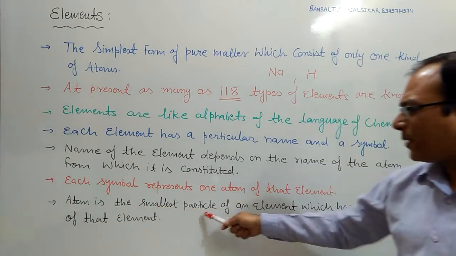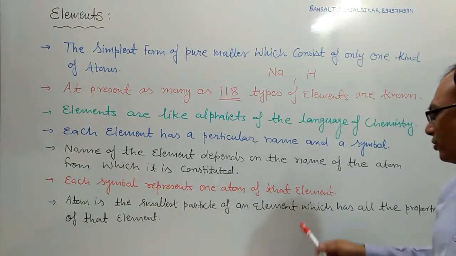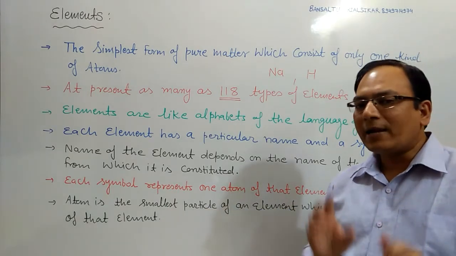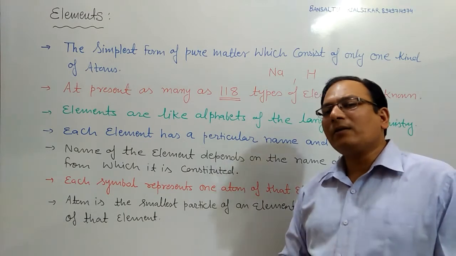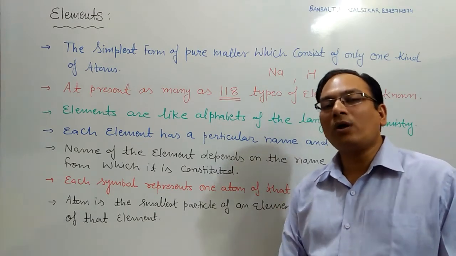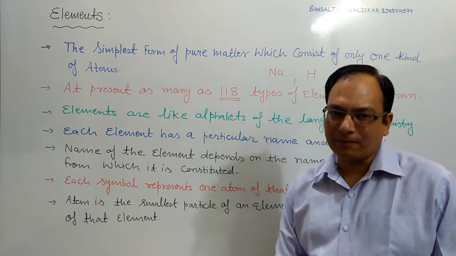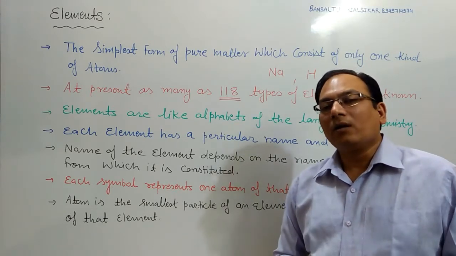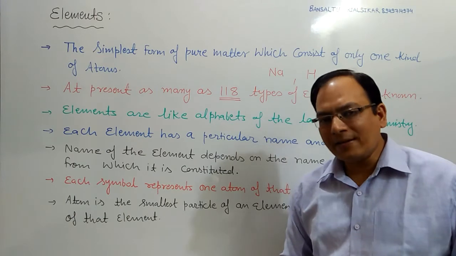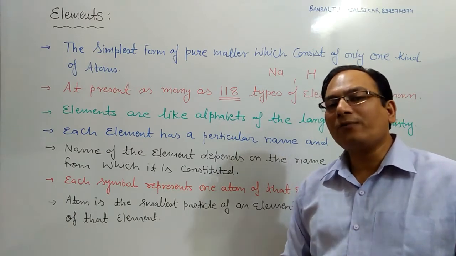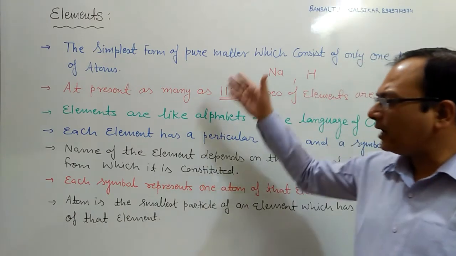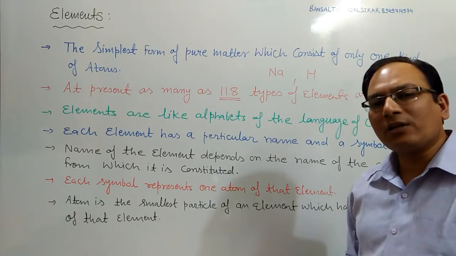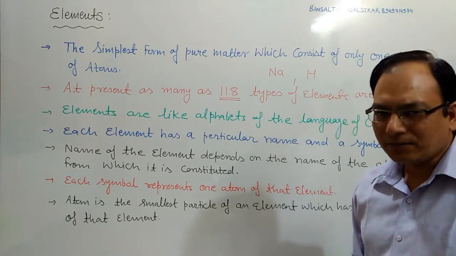An atom is the smallest particle of an element which has all the properties of that element. Let's see how to symbolize these elements and what are the different types of elements. You first write down all these points, then we will discuss the symbolization of the different elements.